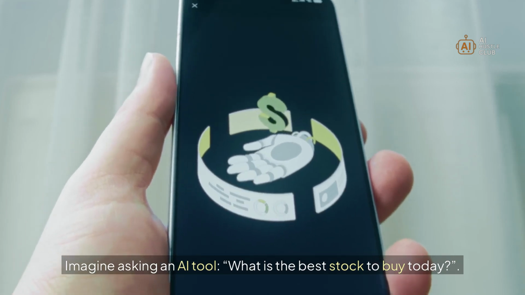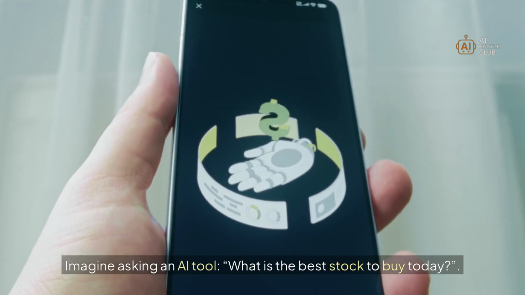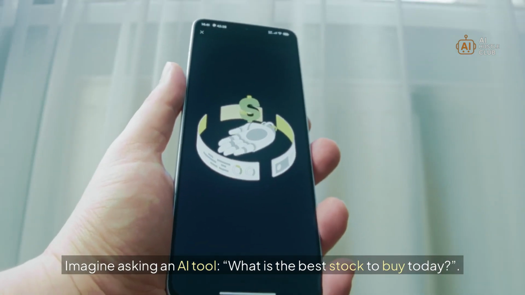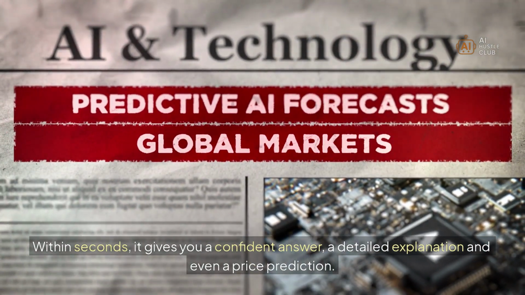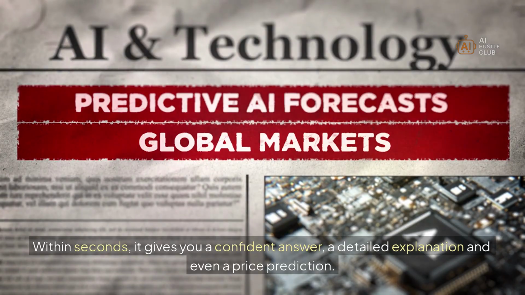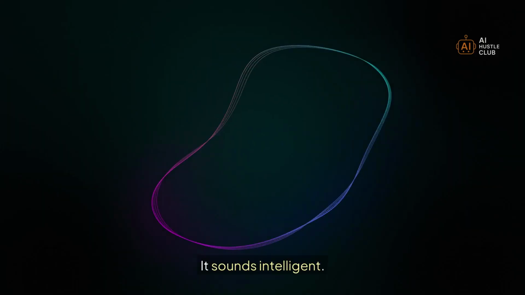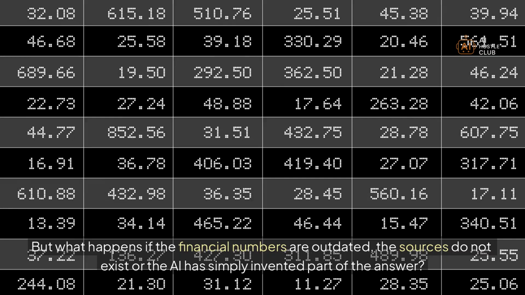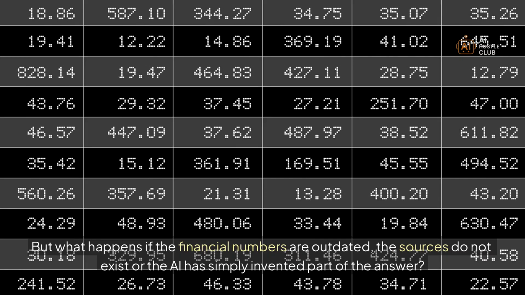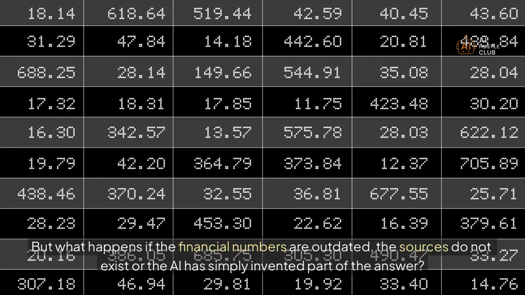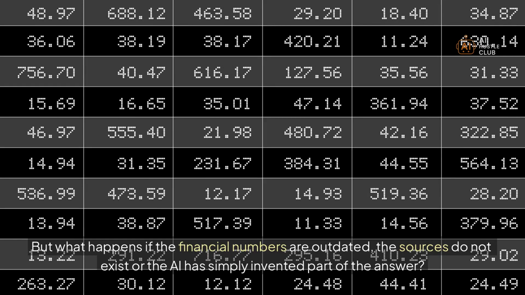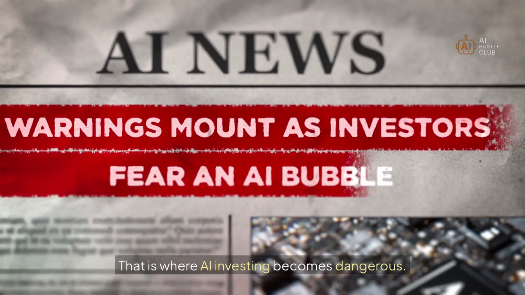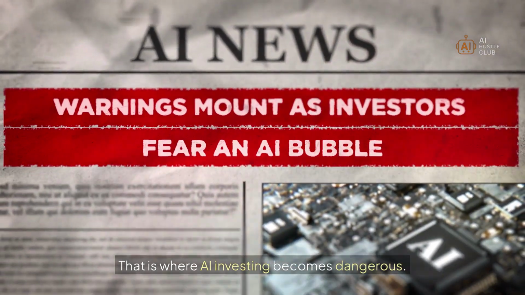Imagine asking an AI tool, "What is the best stock to buy today?" Within seconds, it gives you a confident answer, a detailed explanation, and even a price prediction. It sounds intelligent, it looks convincing, but what happens if the financial numbers are outdated, the sources do not exist, or the AI has simply invented part of the answer? That is where AI investing becomes dangerous.